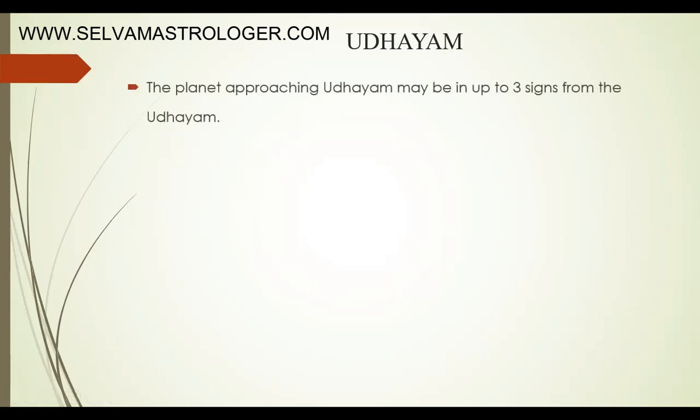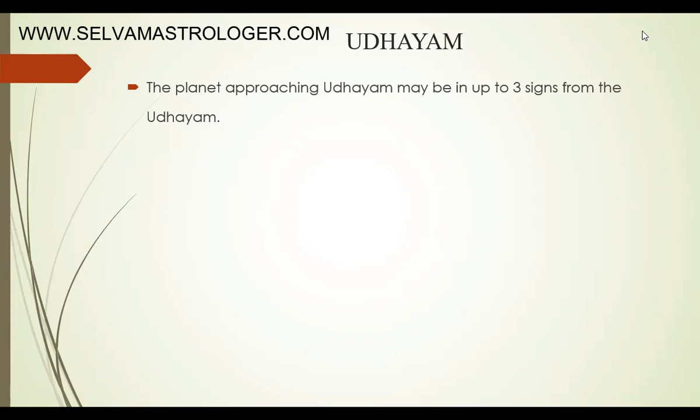The planet approaching the Udayam will be within 3 signs from the Udayam. That means if Udayam is in Aries, then the planet approaching Udayam may be in Aries, Taurus or Gemini, because 45 degrees can extend from Aries to Gemini.